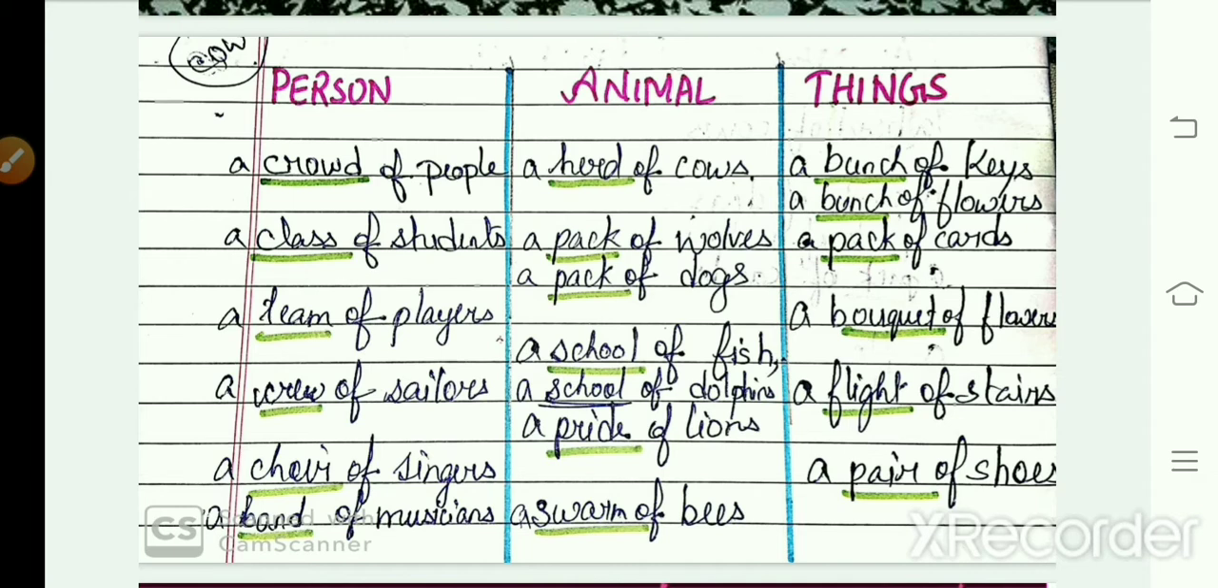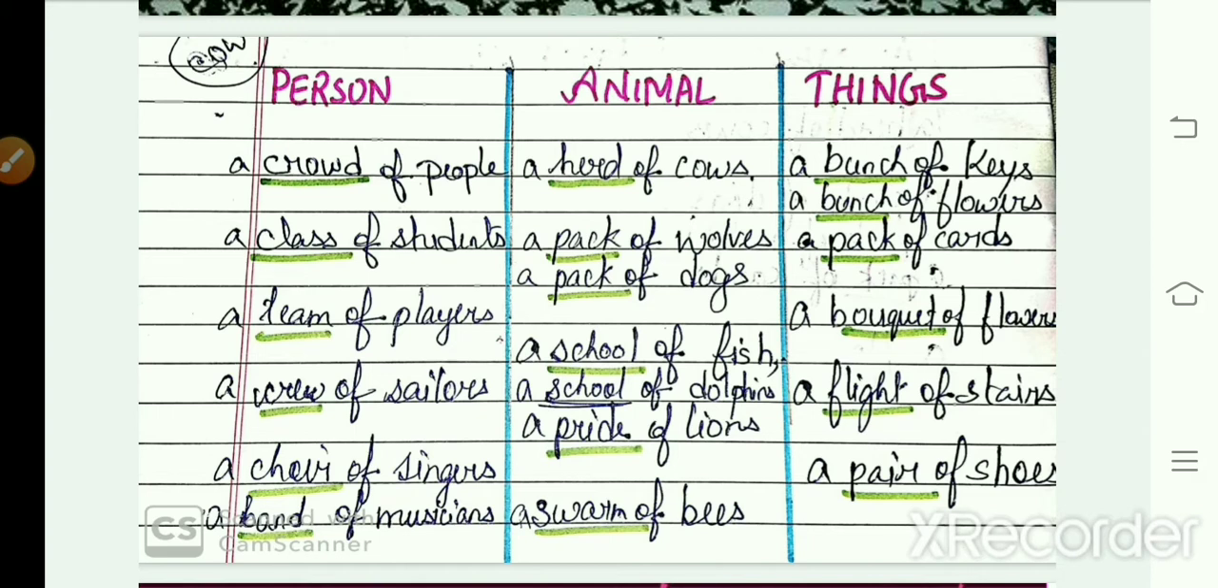Okay. For animals, we used a collective noun herd. For cows, we'll use herd, a herd of cows. For wolves, for dogs, a pack of wolves, a pack of dogs. For fish, a school of fish. For dolphins, a school of dolphins. Lions, a pride of lions. Bees, a swarm of bees.